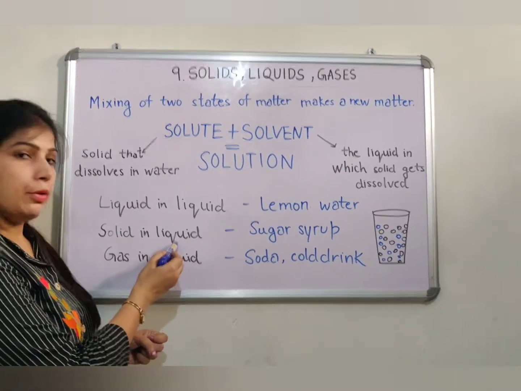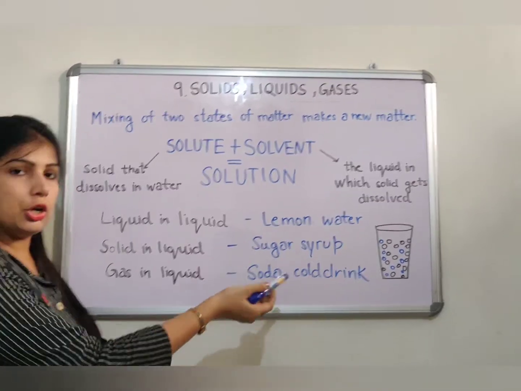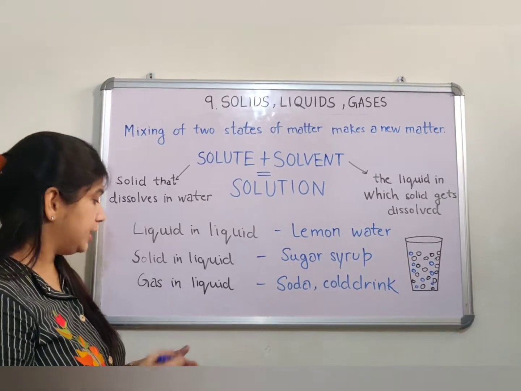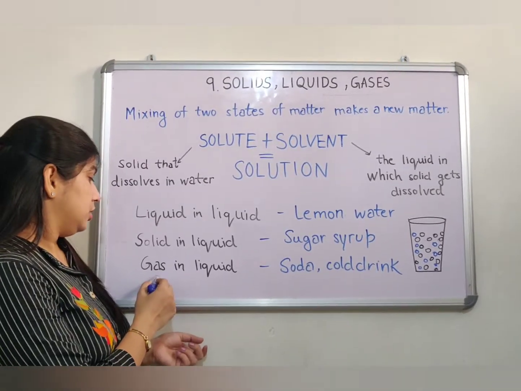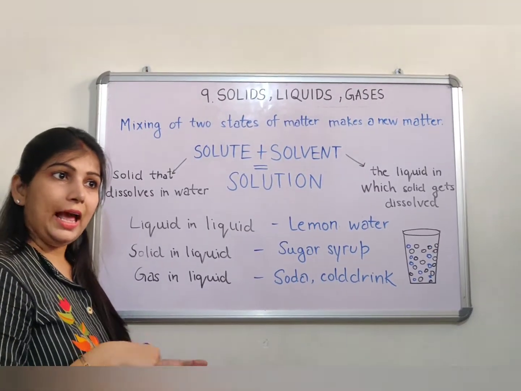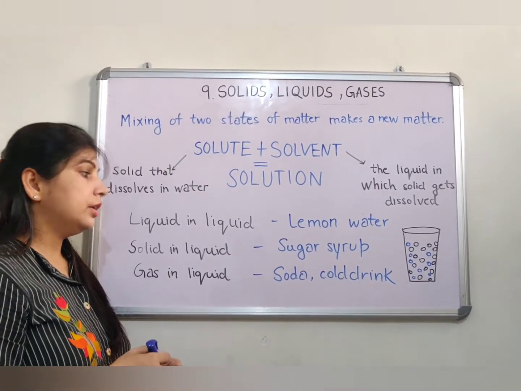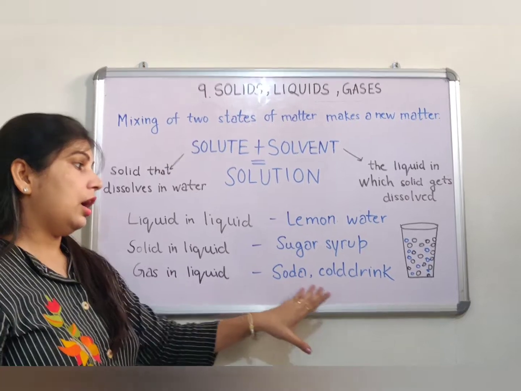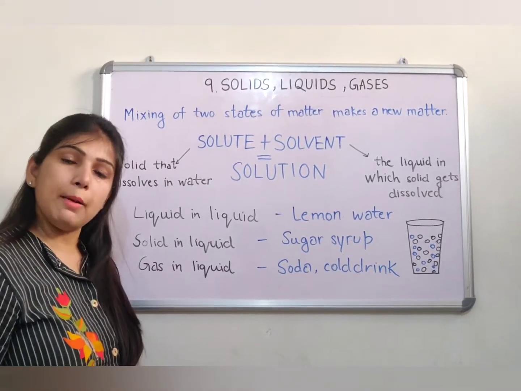Now solid and liquid, I have just shown you, sugar syrup we make by it. And the third example is gas in liquid. When gas is dissolved in liquid, then soda and cold drink are the examples of this.